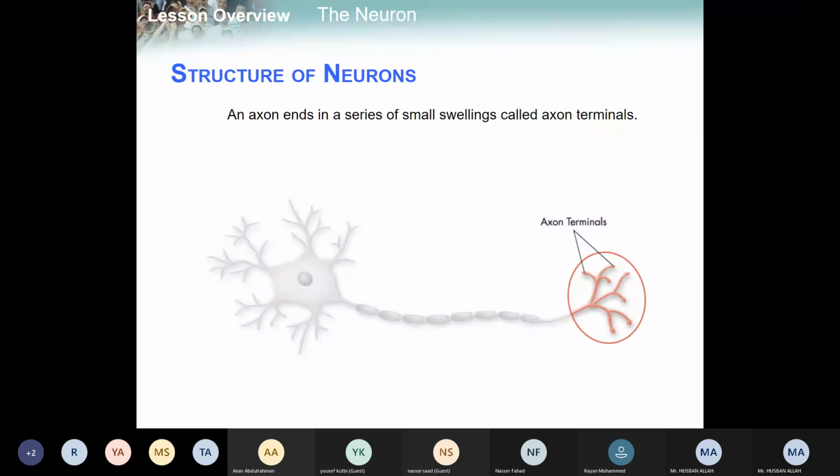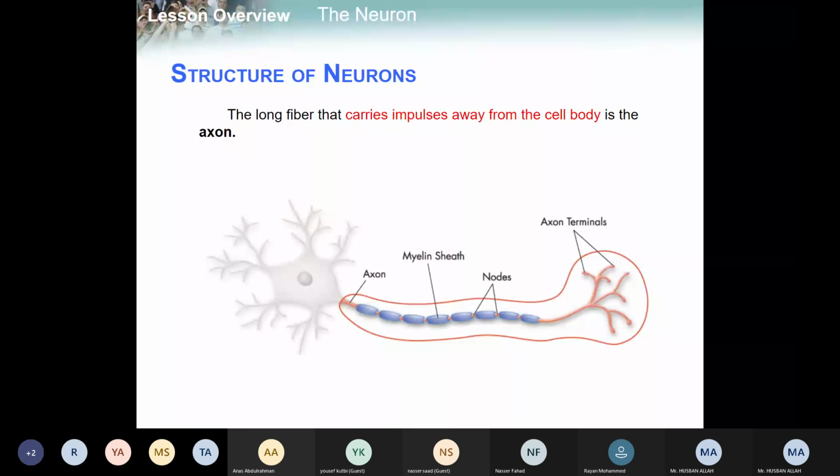Now in the exam part, we have some other parts also, some small parts, which are the myelin sheath, nodes, and axon terminal. Axon terminal is the third one we will see.